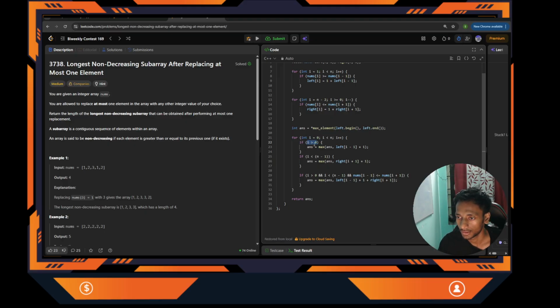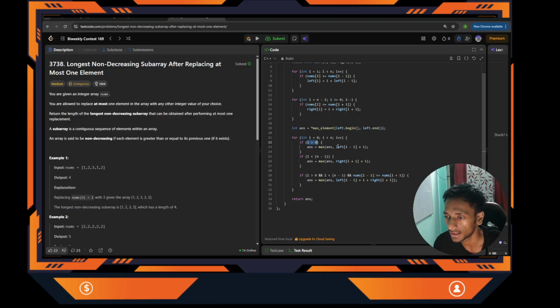This is for case 1. This is for case 2, when I want to merge the current element to the right subarray, and this is case 3, when it will merge to both the left and right subarray. Case 1 is only possible if there is some element on the left side, so I should be greater than 0. If it is greater than 0, that means we have some element on the left side.